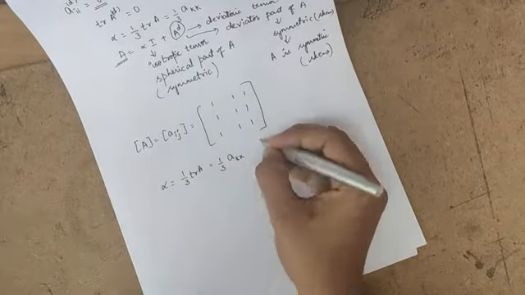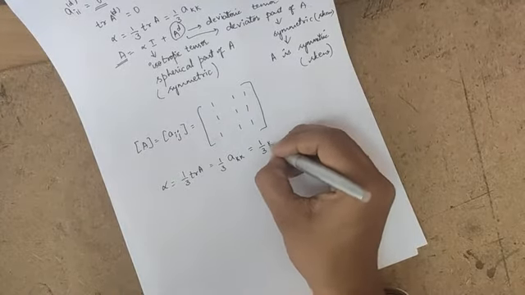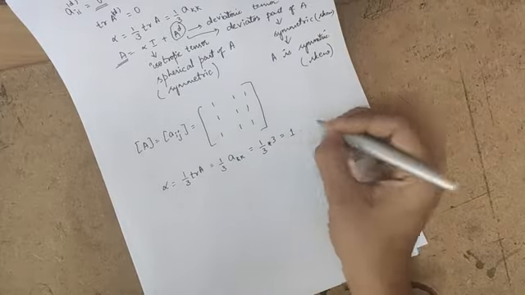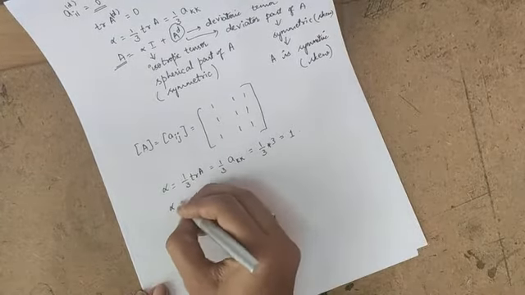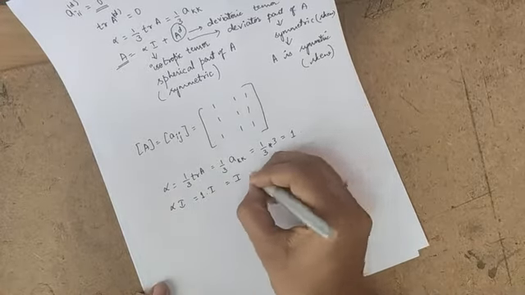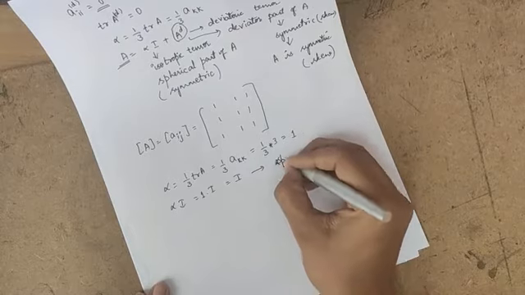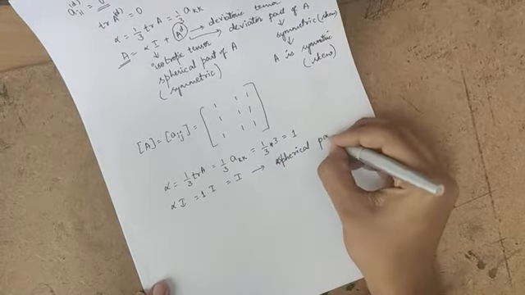If suffixes are equal, the value is 3. So 1 by 3 into 3 is equal to 1. So alpha I is equal to 1 into I, which is I. This will be the spherical part of the given matrix.